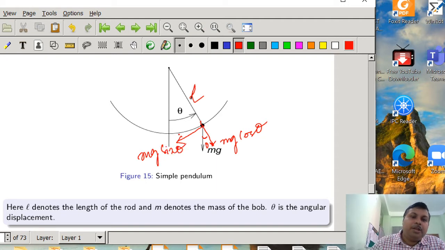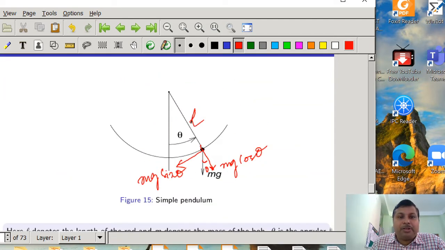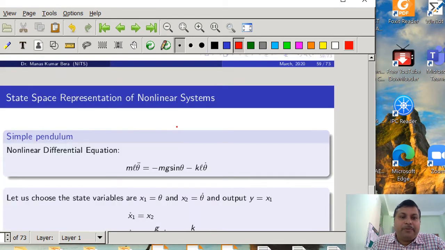Now if we are interested in writing the force balance equation, then the equation of motion for this simple pendulum will be represented by a nonlinear differential equation, that is ml theta double dot minus mg sin theta minus kl theta dot.